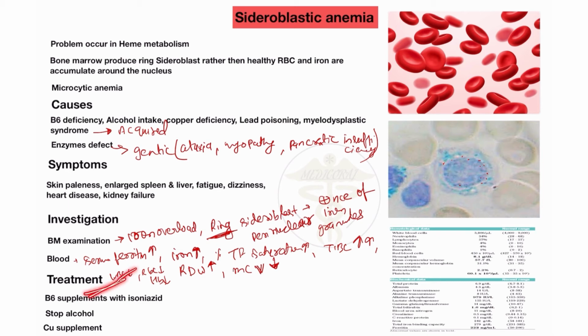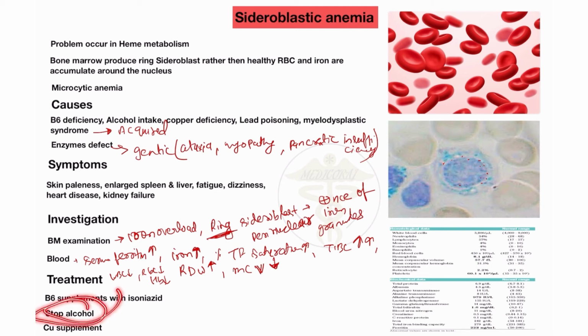What is the treatment? Treatment of the sideroblastic type of anemia is vitamin B6 supplement, because this mostly occurs by B6 deficiency. So we will provide vitamin B6 supplement with isoniazid, which is also used for tuberculosis. Stop alcohol: I already said alcohol intake is a cause, so if the patient takes more alcohol, then stop the alcohol consumption.